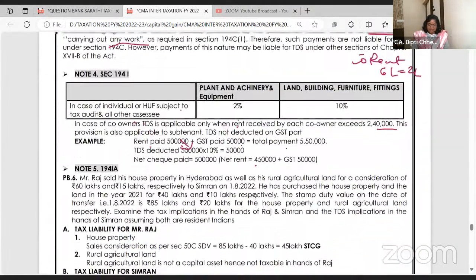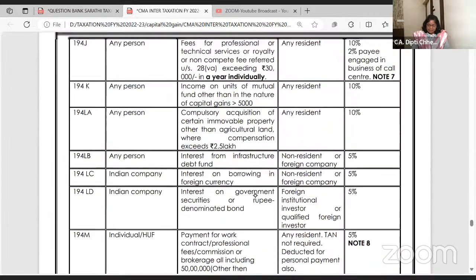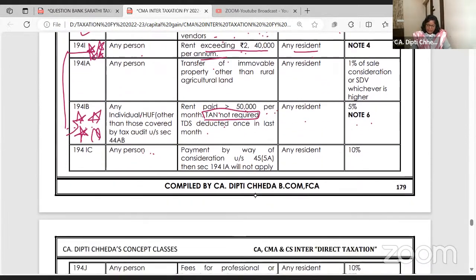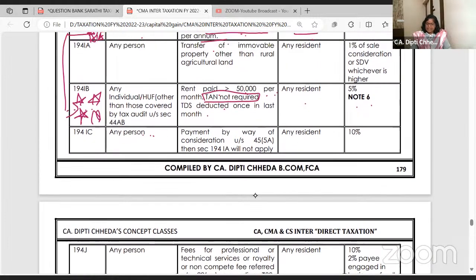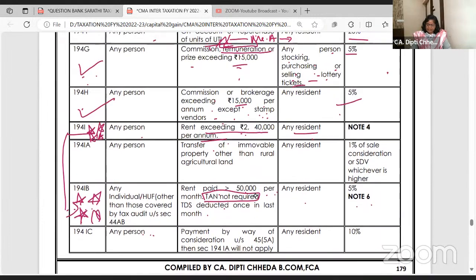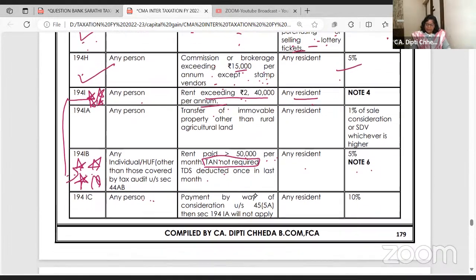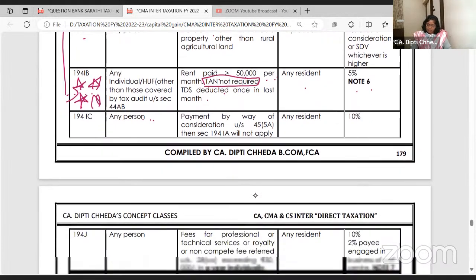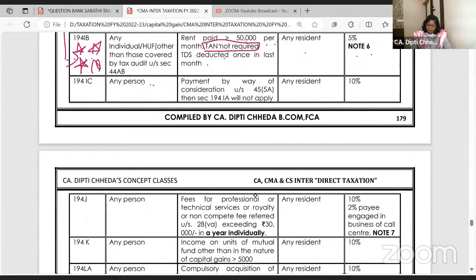194J we'll do tomorrow. Is that clear? I'm doing some very small ones now which are very important. And the big ones, not big, I mean the small ones we'll finish, but 194J will take time, so we'll do it tomorrow. Okay, right. 194IA also I'll do tomorrow. Right now.